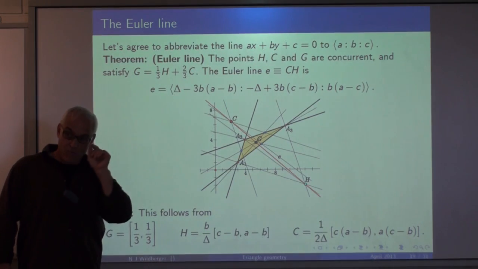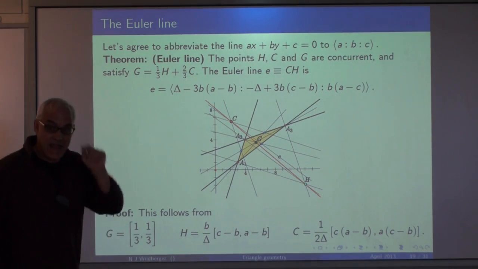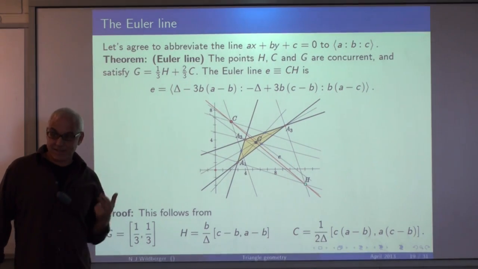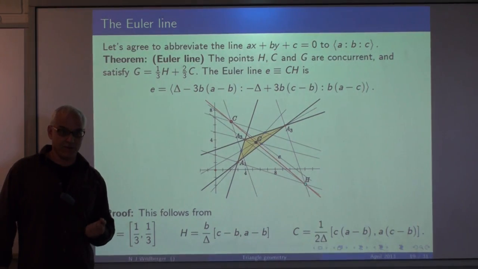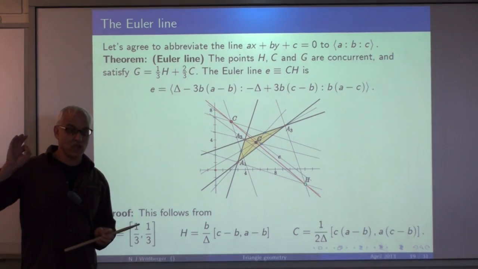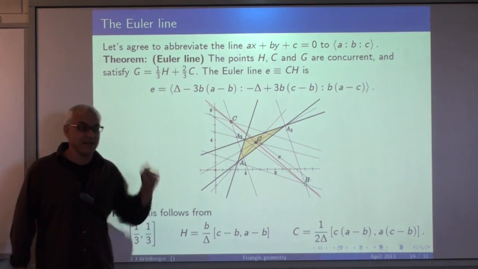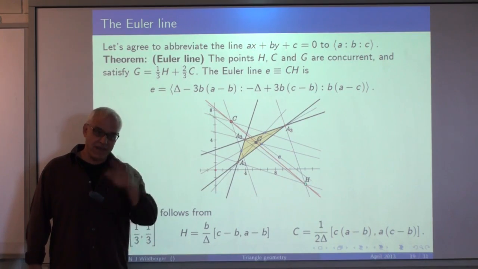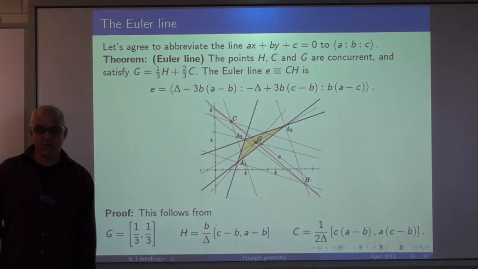So notice we have now proven that in any metrical geometry, these three points always exist and that they are collinear. I told you before that it was true for the blue, red, and green geometries. I'm now telling you more. I'm telling you that it doesn't depend on which matrix you choose. Choose any old matrix, any geometry, and there will be an Euler line.